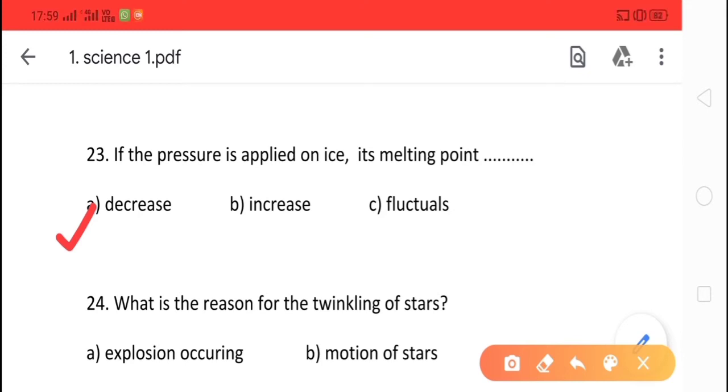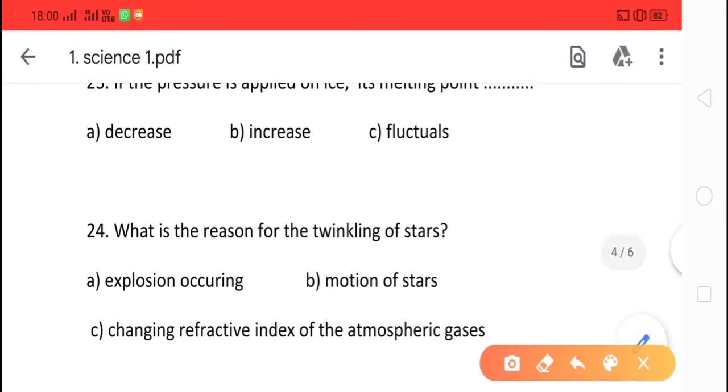24th question is, what is the reason for the twinkling of stars? Let's see the options. Option A, explosion occurring, option B, motion of stars, and option C, changing refractive index of the atmospheric gases. And the correct option is option C, changing refractive index of the atmospheric gases.